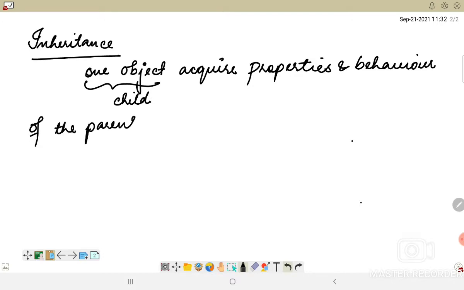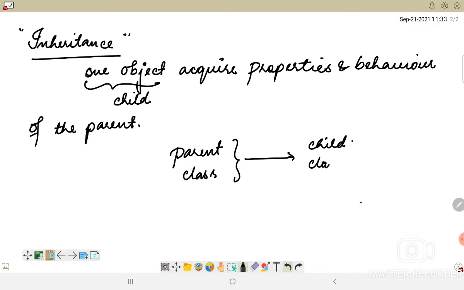If we go by the literal meaning of inheritance, we are inheriting, or getting, something from our parents, or our children will get something from us. That property is also incorporated in the object-oriented programming system, where there will be a parent class, and the properties of this parent class would be inherited by the child class, or the objects of the child class. So this is the relation.